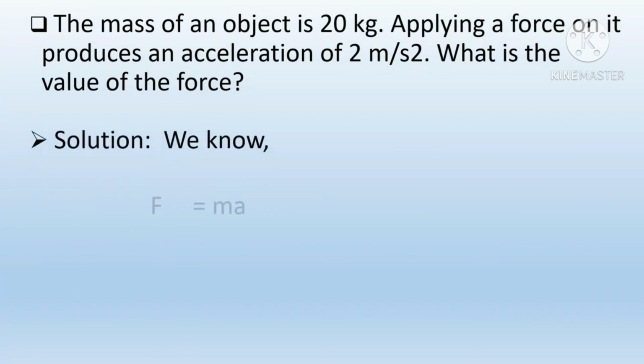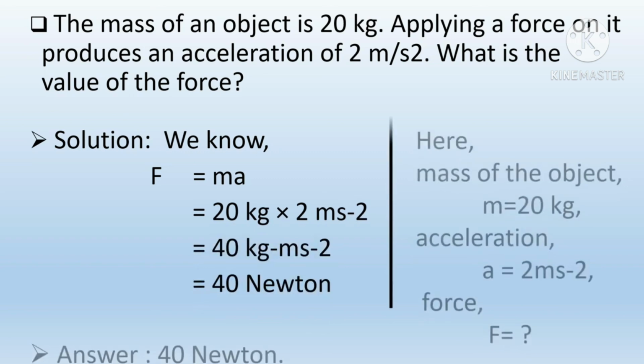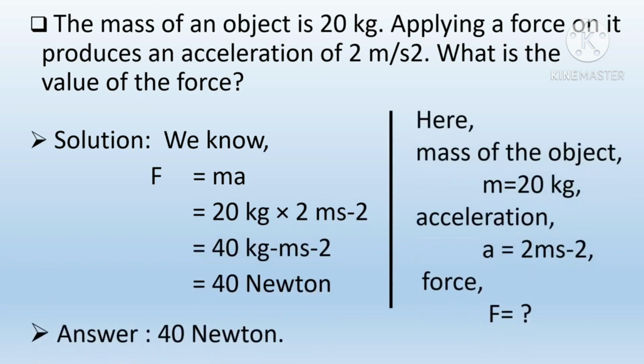Now there is a mathematical problem and its solution. The mass of an object is 20 kg. Applying a force on it produces an acceleration of 2 meter per second square. What is the value of the force? Solution. We know that F equal to ma.